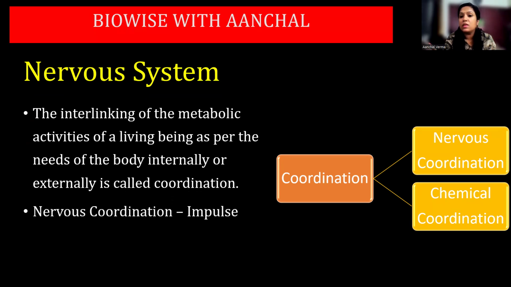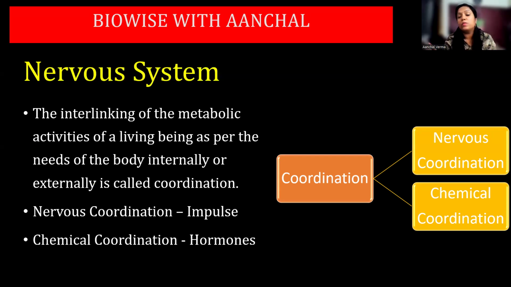Nervous coordination is possible because of your impulses and neurons, and chemical coordination is because of your hormones, the endocrine system. Okay. So the nervous system and the endocrine system work hand in hand to keep you the way you are. Right? But always remember, in the nervous system, the brain is the boss of the body. Do not let your hormones take control of your mind. Your brain has to be the controller of the entire system.